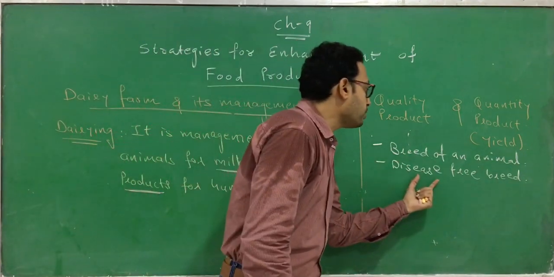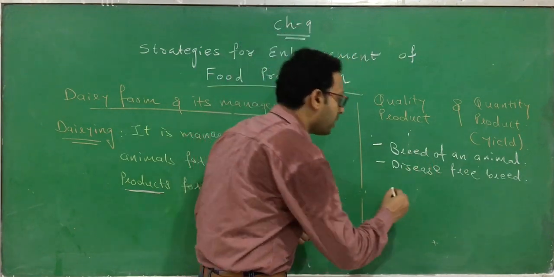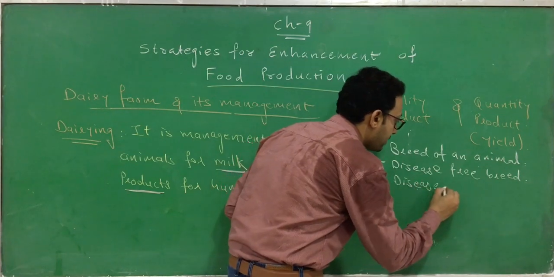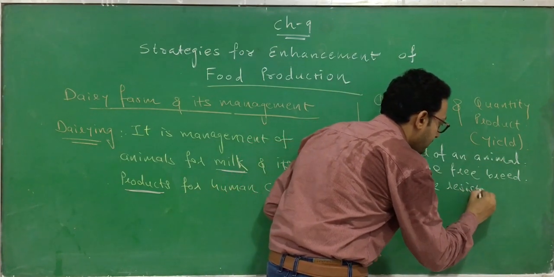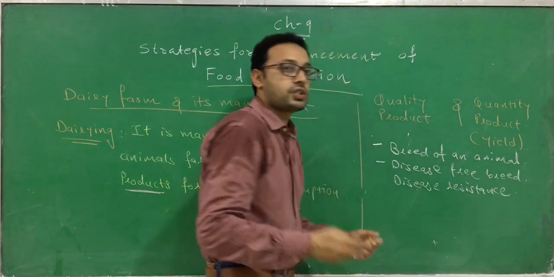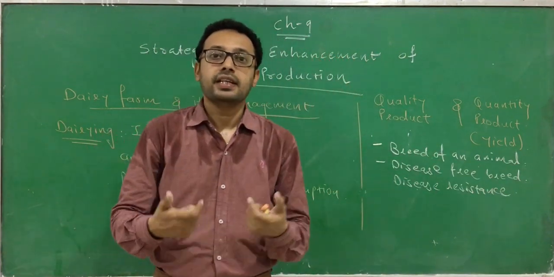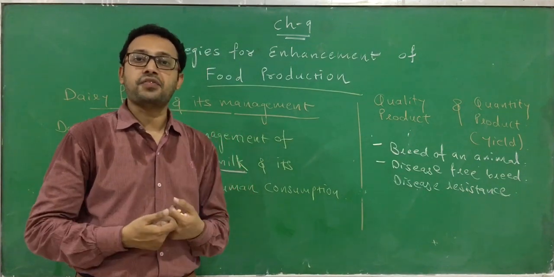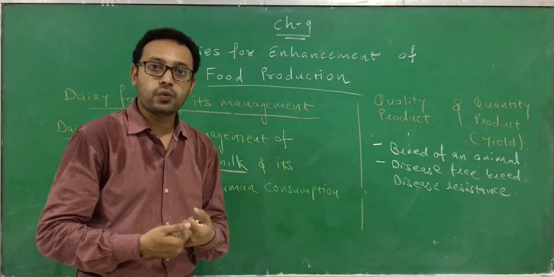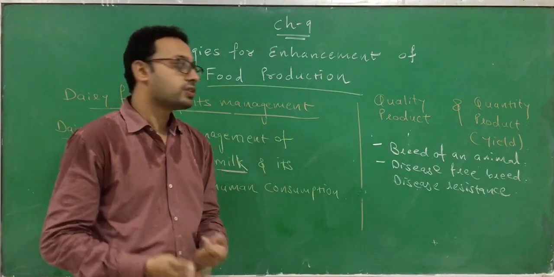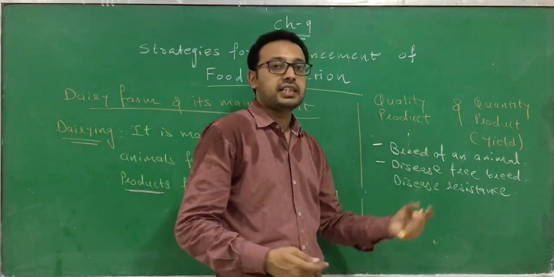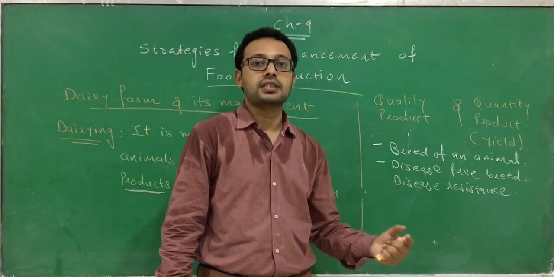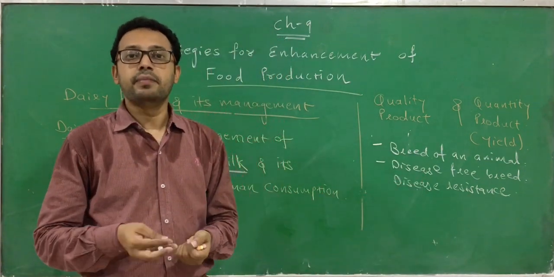So we want to generate a disease free breed, or more specifically a disease resistant breed. Disease resistant means that the breed is resistant to certain diseases. They do not suffer from the diseases, and that's why they have a higher milk production. So this is one approach: selecting a breed which has a higher yield, and the disease resistant breed also has a higher milk production.